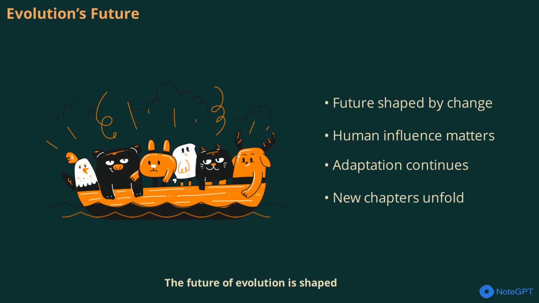The future of evolution is shaped by ongoing environmental changes and human influence. As climates shift and habitats are altered, organisms will continue to adapt. Scientists are watching these changes closely, predicting how life might evolve in the coming years. Evolution is a never-ending story with new chapters unfolding every day.